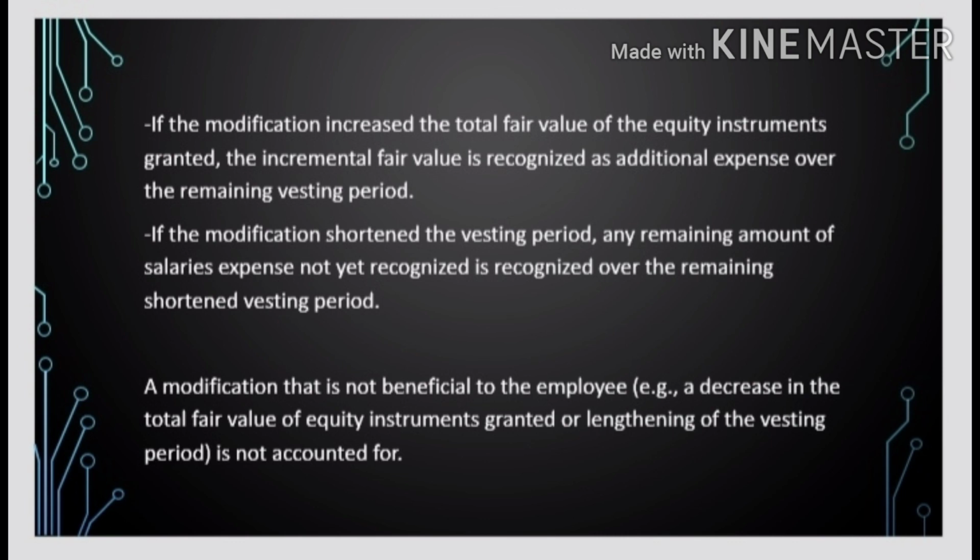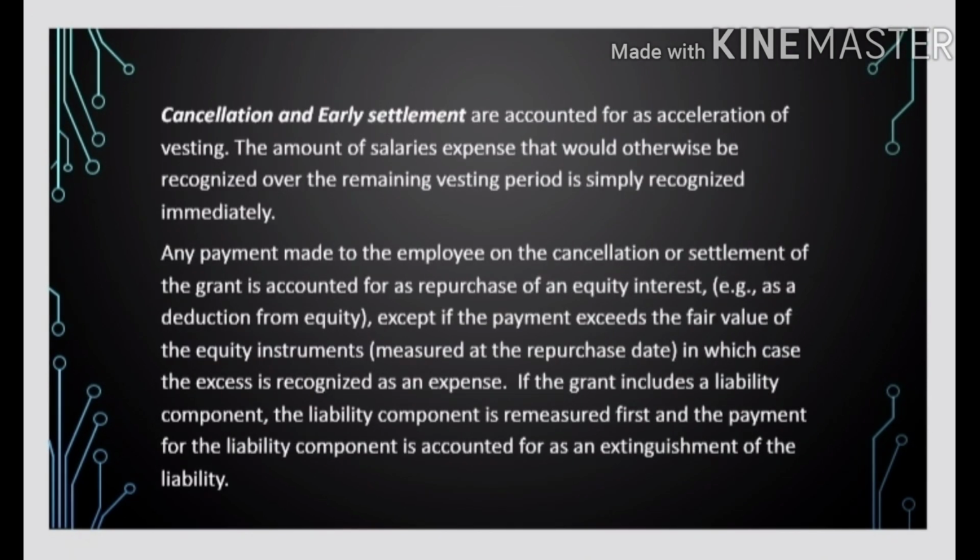If the modification shortened the vesting period, any remaining amount of salaries expense not yet recognized is recognized over the remaining shortened vesting period. A modification that is not beneficial to the employee, a decrease in the total fair value of equity instruments granted, or lengthening of the vesting period is not accounted for. Cancellation and early settlement are accounted for as acceleration of vesting. The amount of salary expense that would otherwise be recognized over the remaining vesting period is simply recognized immediately.